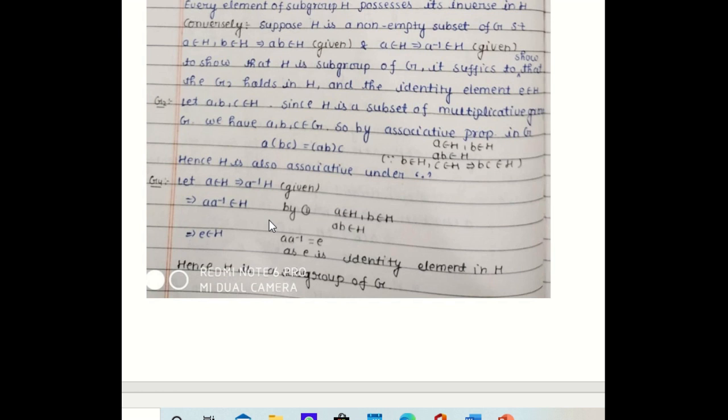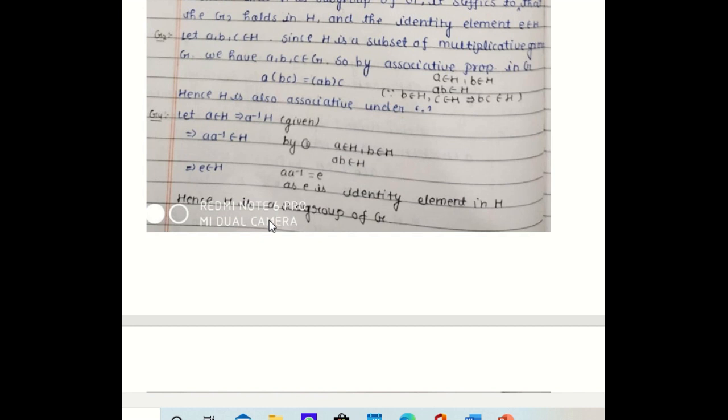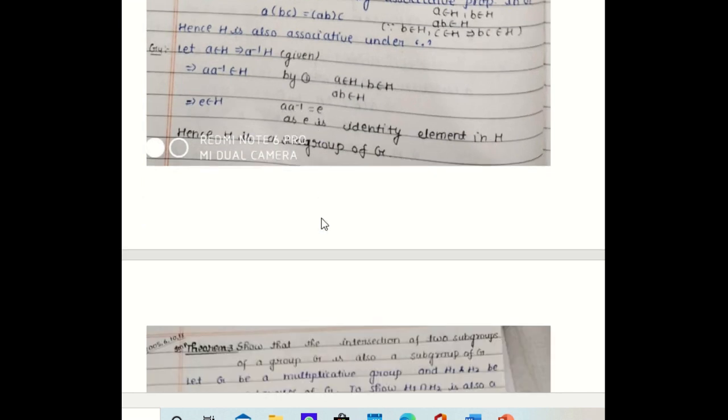So there are two conditions remaining to prove. One is the identity element, and second is the associativity. So first we show the identity by replacing B in condition 1 by A inverse. So A inverse belongs to H. This implies A A inverse is equal to E. So E is the identity element in H.